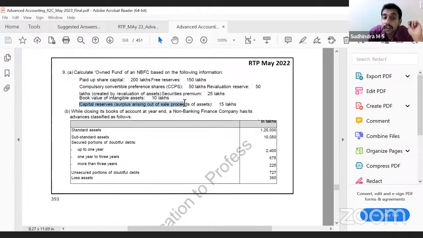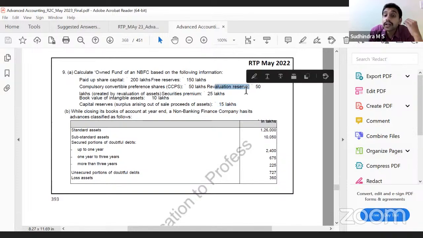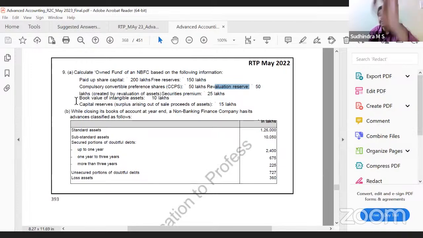Capital reserve, surplus arising out of proceeds of assets. Yes. Right? So that is how we have to do. When we get revaluation reserve, we will not consider it because the definition says capital reserve excluding revaluation reserve. Whereas when we have book value of intangible assets, deferred revenue expenditure, or accumulated losses, we have to compulsorily reduce it because the definition says less in those 3 cases.